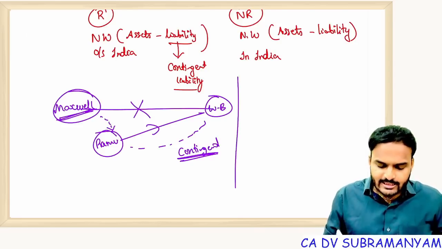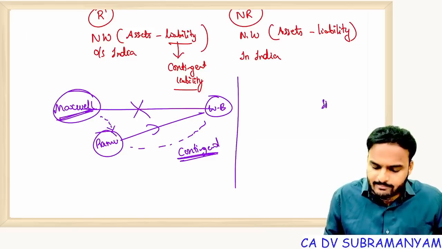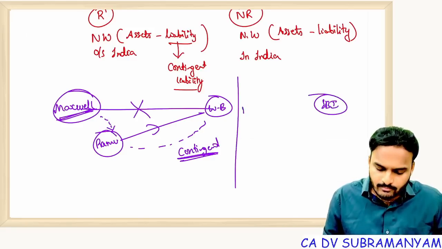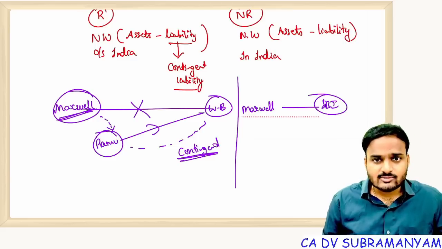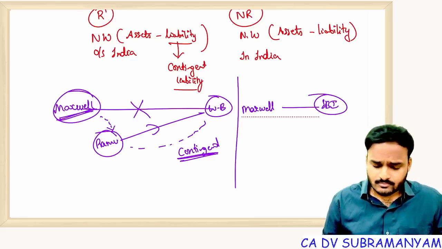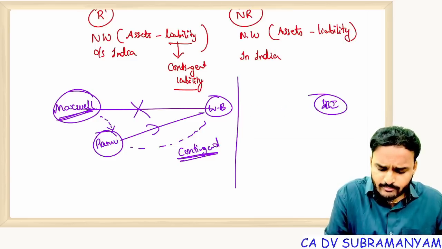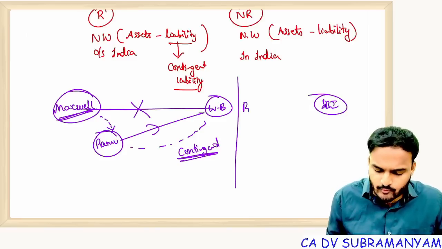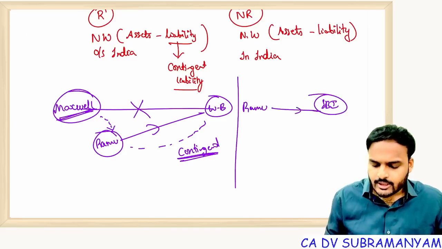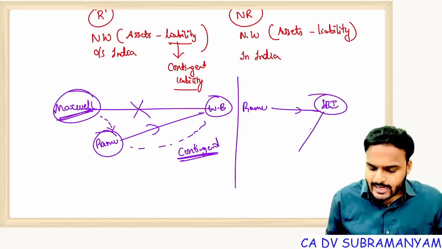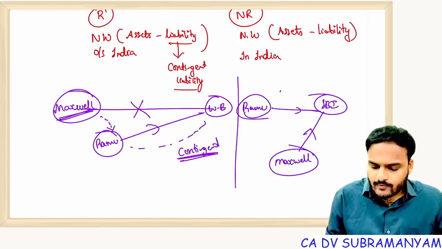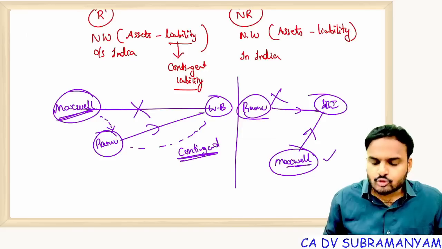Getting it? Exactly the reverse. For example, State Bank of India is there. Ramu is taking a loan from SBI, and SBI took a guarantee from Maxwell. In a guarantee contract, you all know, if Ramu fails to pay the amount, then Maxwell is liable to pay. Correct?